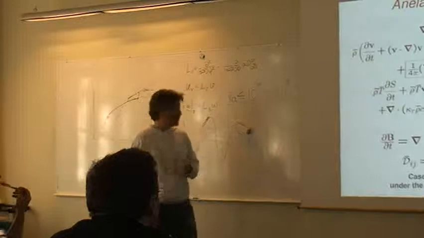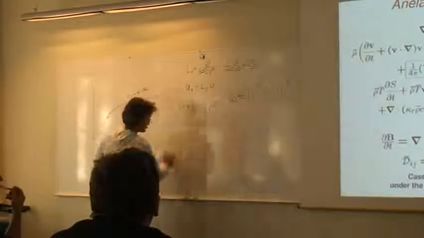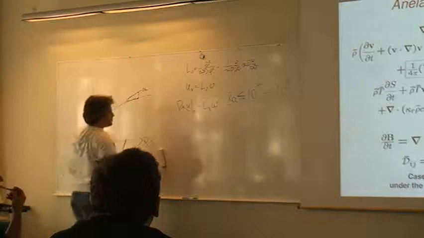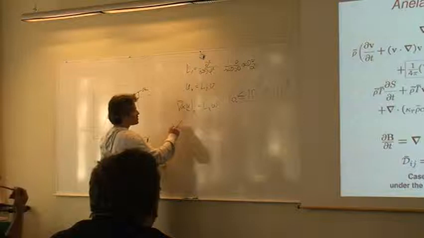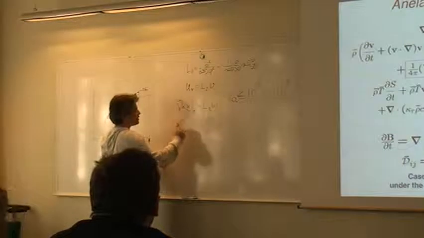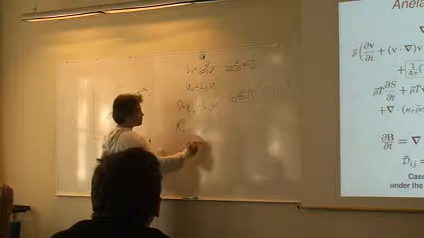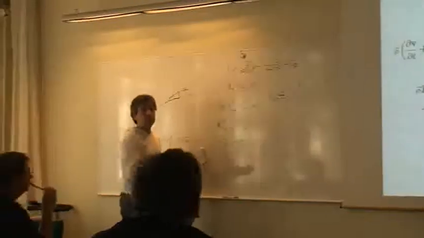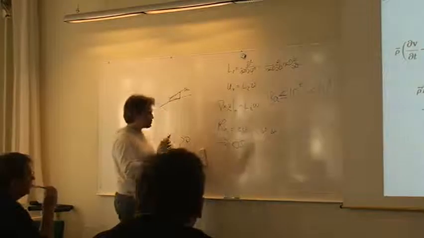When we do the benchmark simulation, they say let's fix the Rayleigh number to a given constant, and from that you can deduce a delta S for a given nu and kappa. We don't do that.